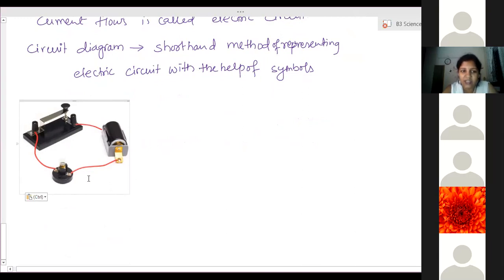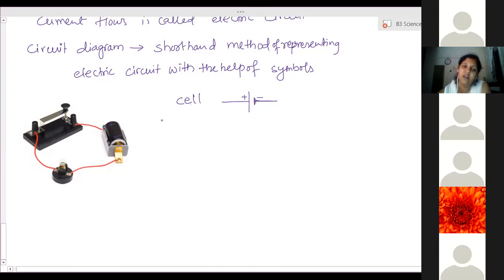Now while drawing on paper, we can't draw this easily. So therefore we use symbols for these devices. We don't use all the devices as they are. We use simple symbols for that. For a single cell, we use this symbol. This is plus and this is minus sign. The small rod is the minus sign and the bigger one is the positive sign, positive terminal and negative terminal.